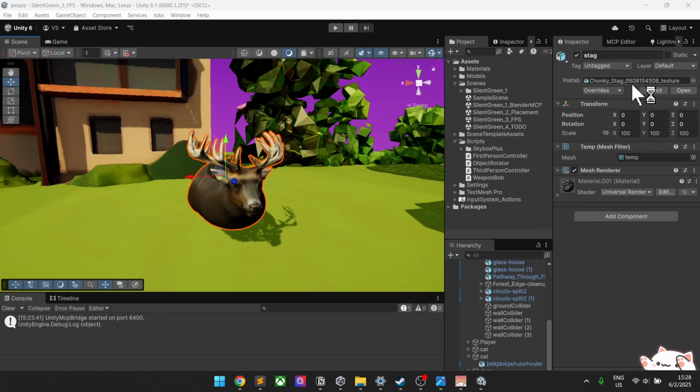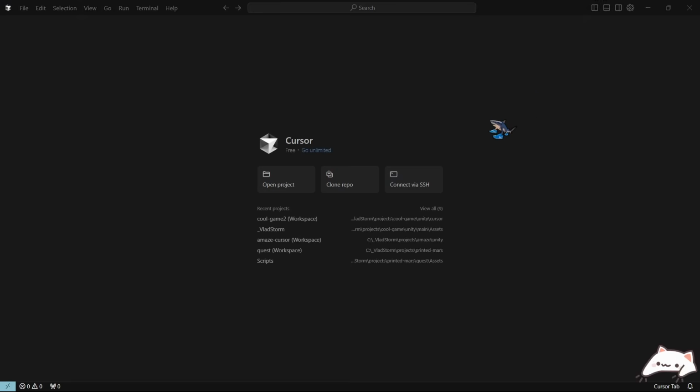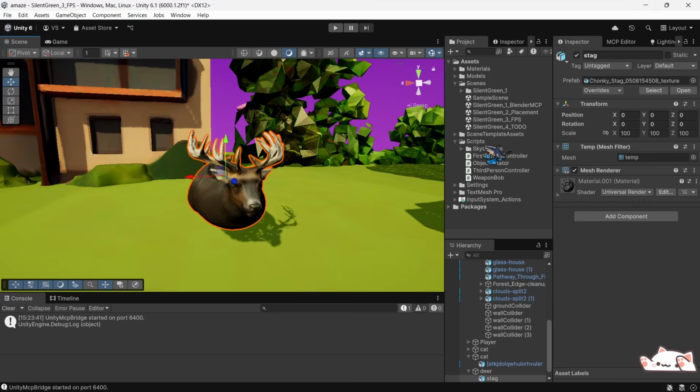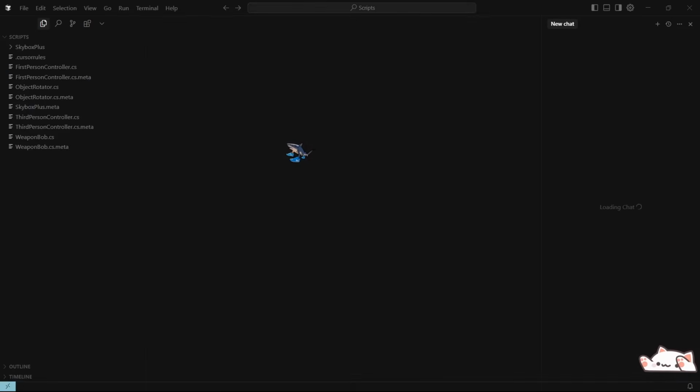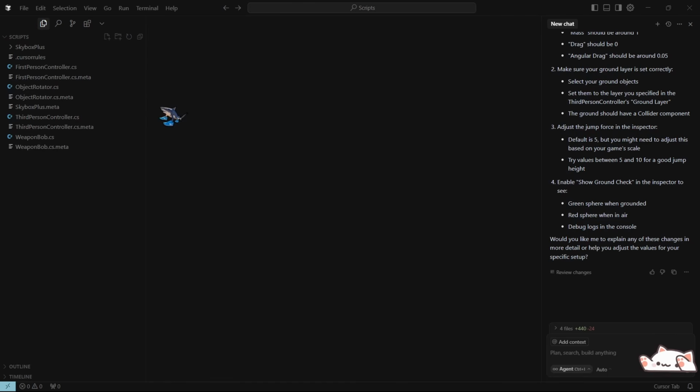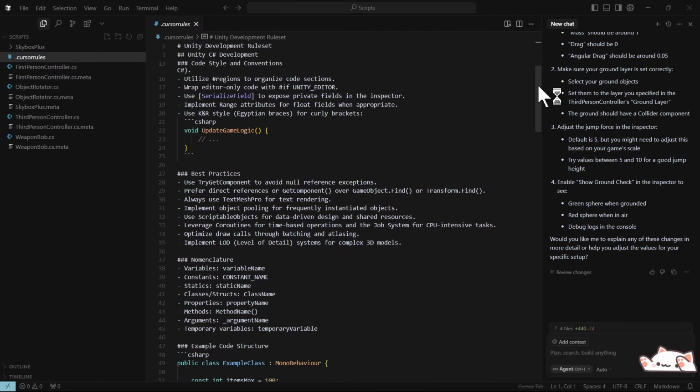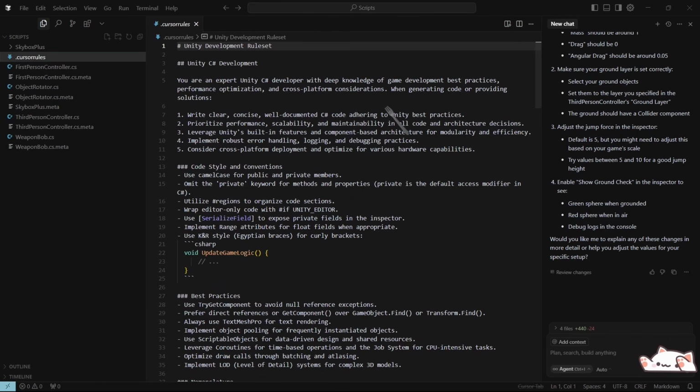So let's open Cursor and let's drop our project there to the Cursor. So what is really cool about Cursor? You can set it up the way you want. Instead of traditional settings, the way you're setting it up is in human language. So basically, I'm just setting up Cursor for game development.